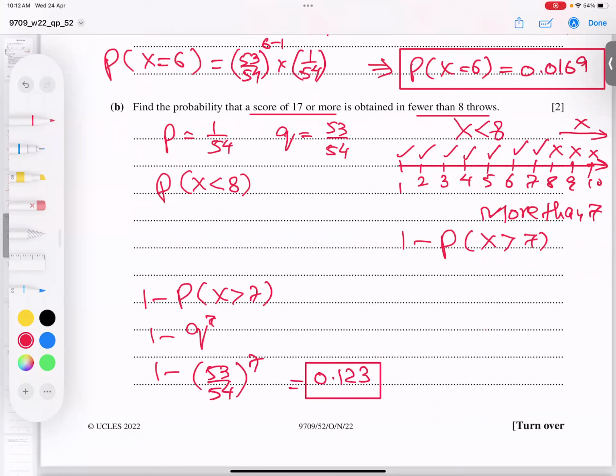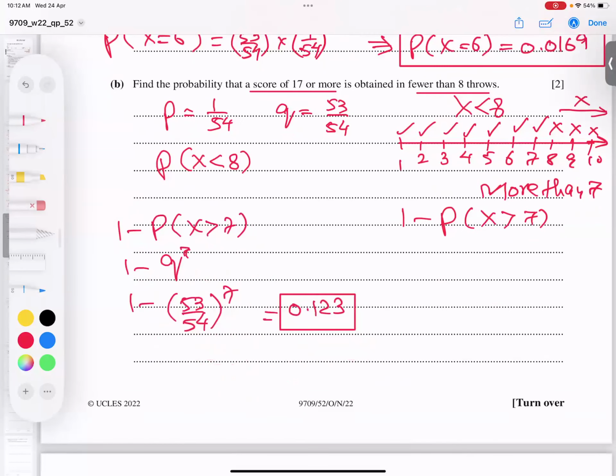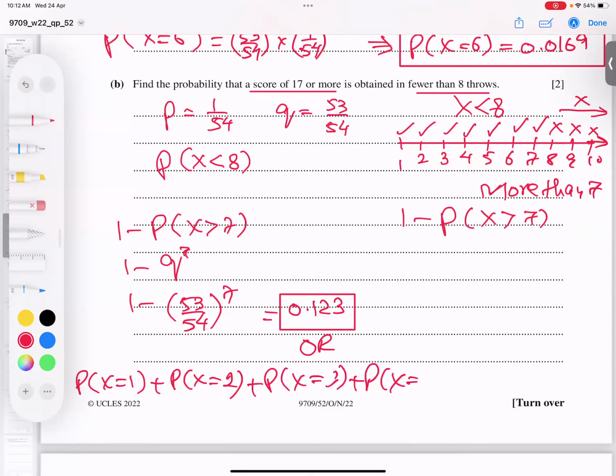Alhamdulillah. Okay, second option, if you don't like this method, we have another option even. I'm writing 'or' here. I will use X equals 1 plus X equals 2, because the equal sign is included, then X equals 3, then X equals 4, plus X equals 5, then plus X equals 6, and one more, X equals 7.